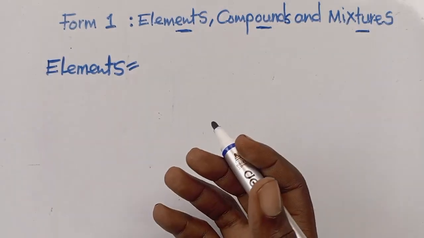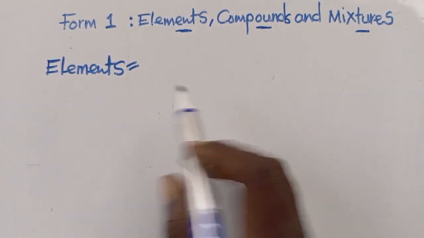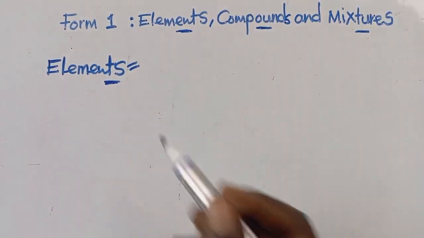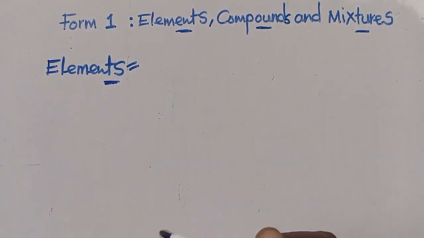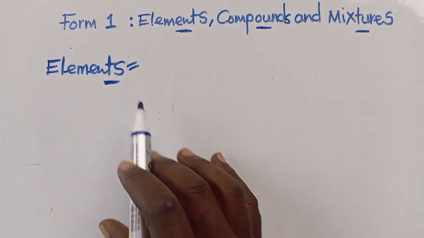To give you background information on this particular thing we are calling elements, you need to understand that everything in our environment is made up of elements. You talk of the food you get to eat. We talk of the air that we get to breathe in and out. All those things, the particles, all those are made of elements. Now, the question is, what is an element?